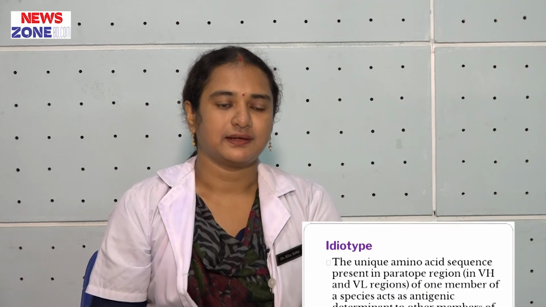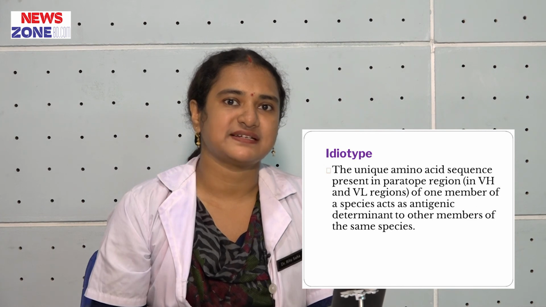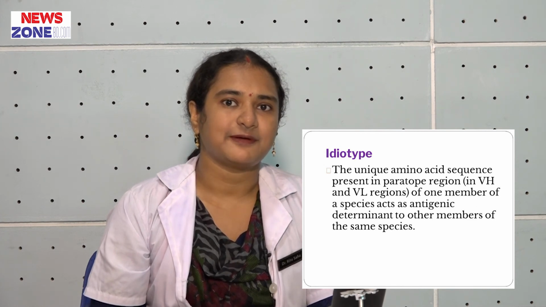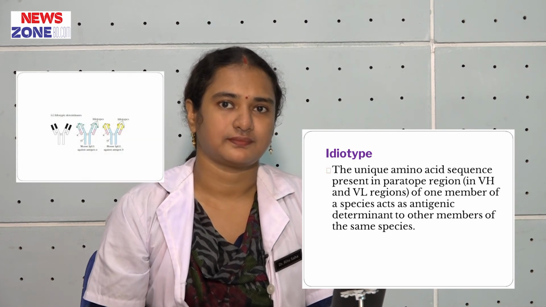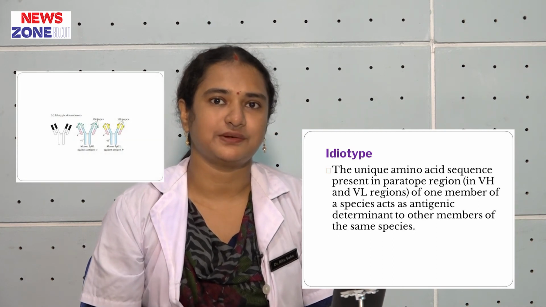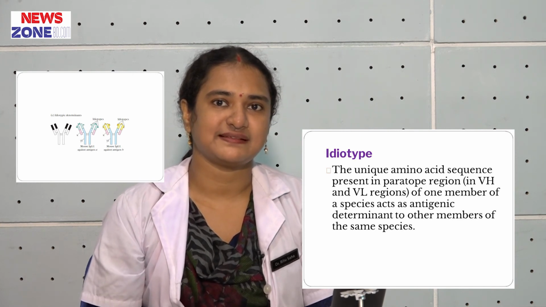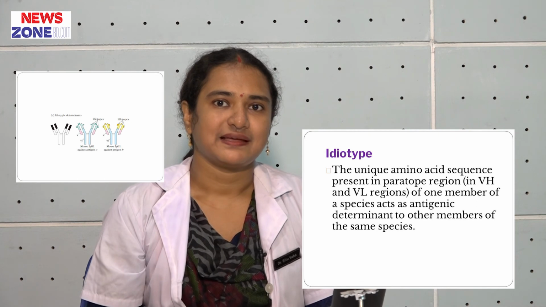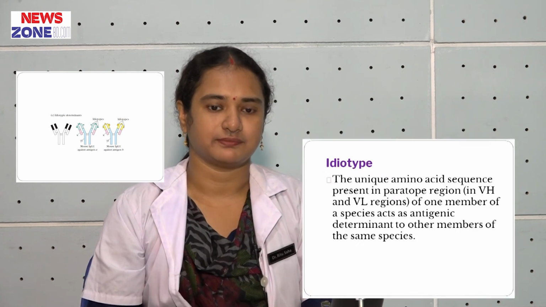Now, idiotype. What is idiotype? Idiotype is the antigenic determinant that has unique amino acid sequence on variable region of heavy and light chain, and the amino acid sequence is unique, that means it is on paratope portion or hypervariable region.